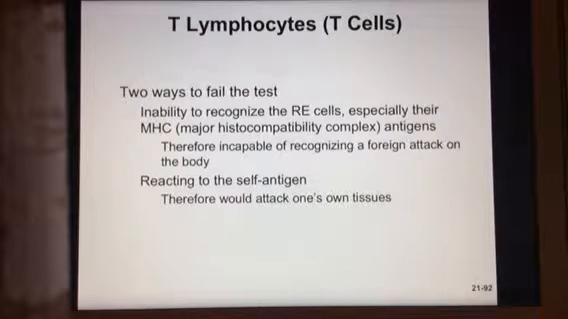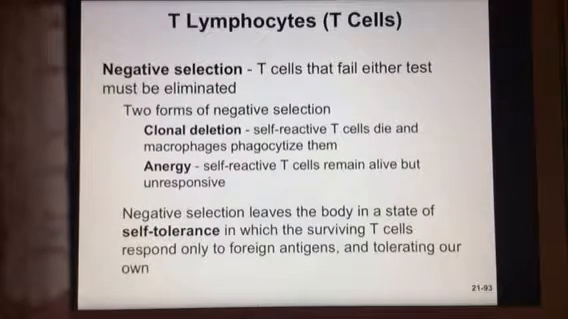So T cells that fail the test are not going to move out of the thymus, and that's called negative selection. They must be eliminated. So they either die right there in the thymus, or they remain alive, but they are unresponsive. So they are not going to be activated, if you want to think about it that way.